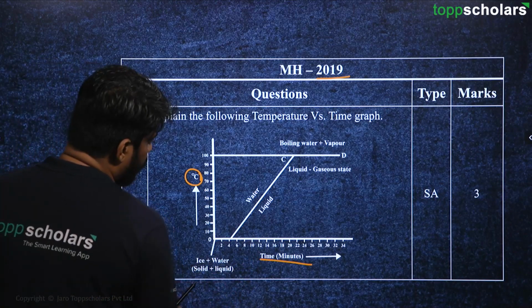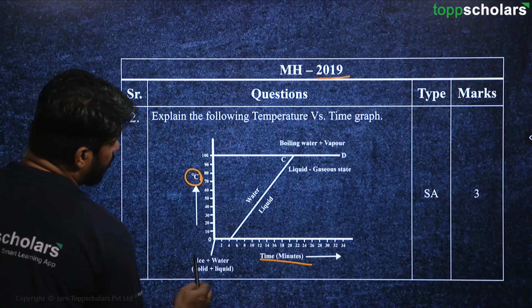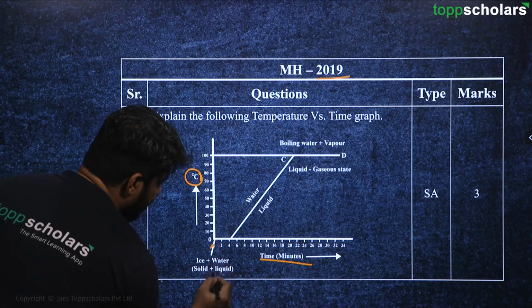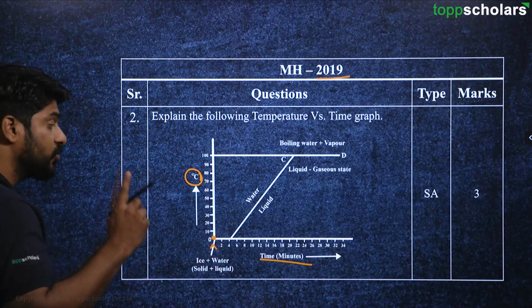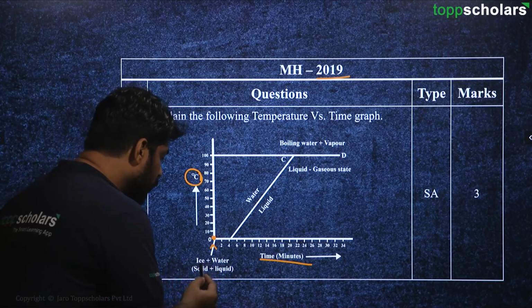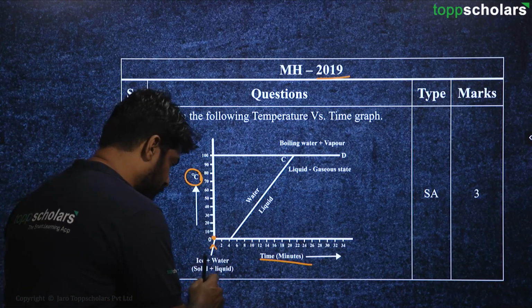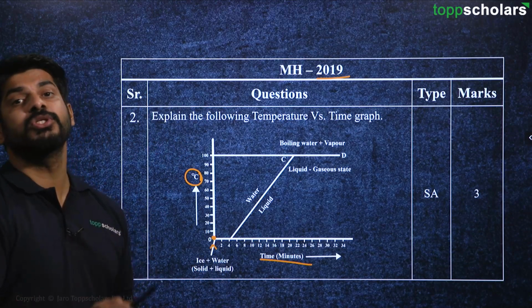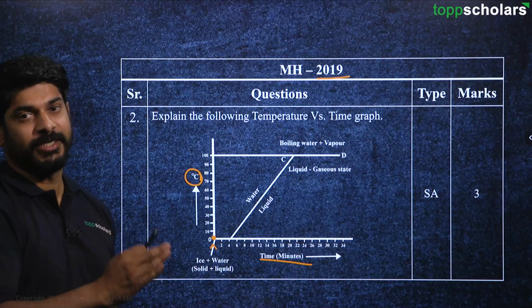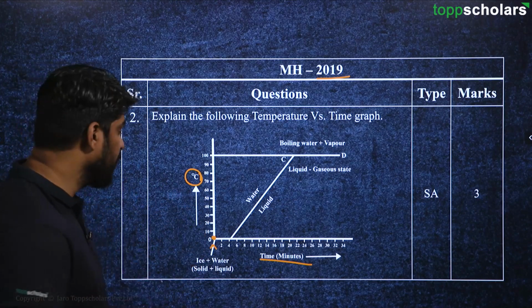When the heat is given to it, its temperature is increasing. Now when we reach 0 degrees Celsius, initially when the water is below 0 degrees, it is in solid state. It's ice, it is called ice.